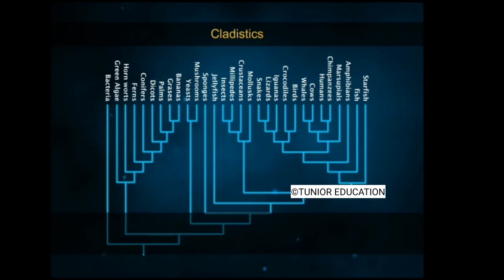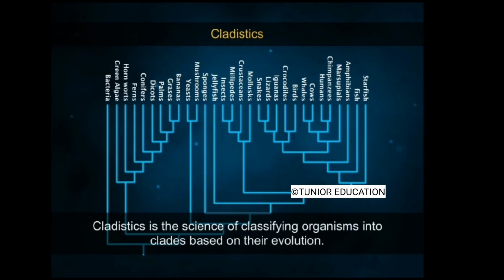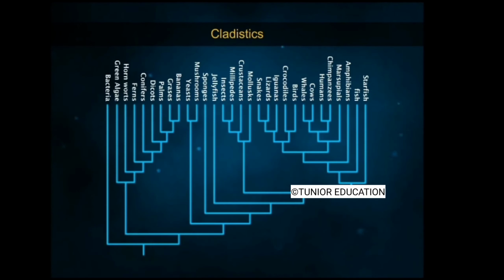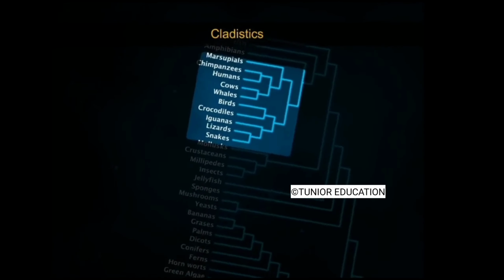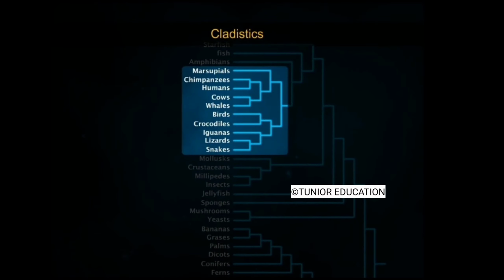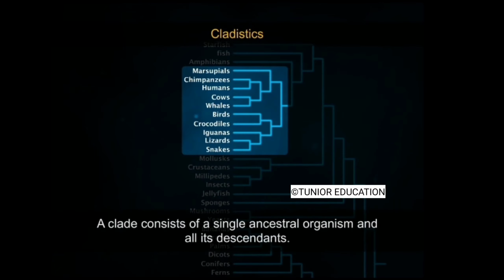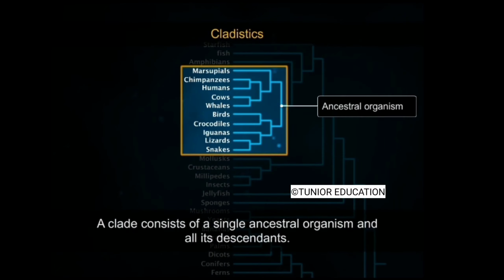The best method used to infer the phylogenetic relationship between organisms is cladistics. Cladistics uses evolutionary trees called cladograms and divides organisms into groups or clades that represent different branches on the tree. Each clade consists of a single ancestral organism and all its descendants.